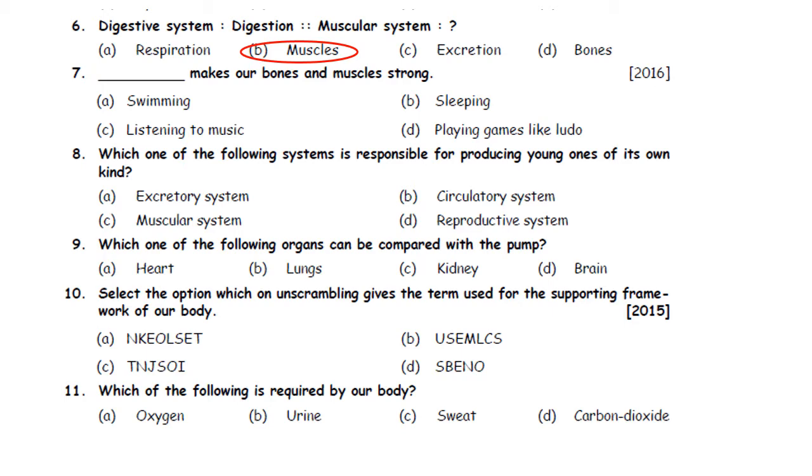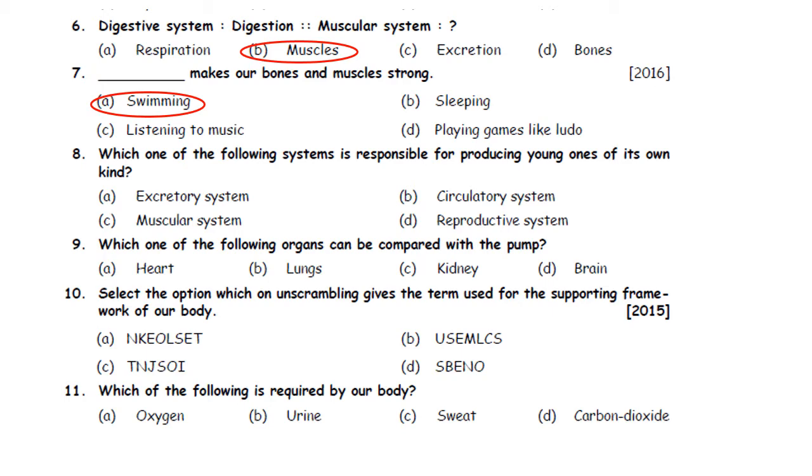So, activities like swimming, cycling, jogging, etc. and various exercises will make our muscles strong. So the correct answer is option A. Swimming makes our bones and muscles strong.